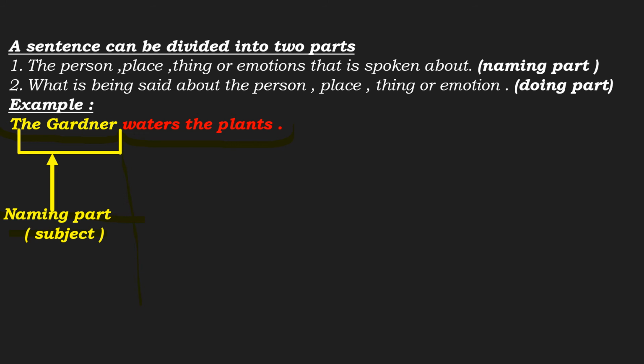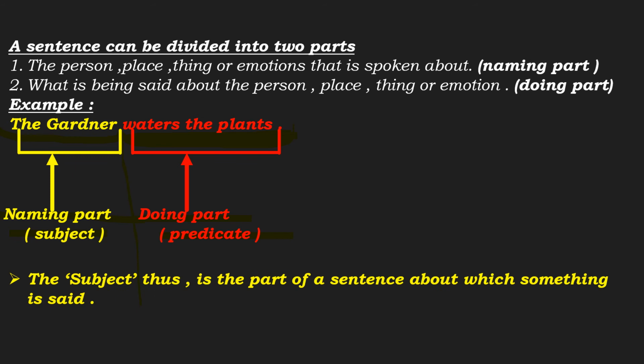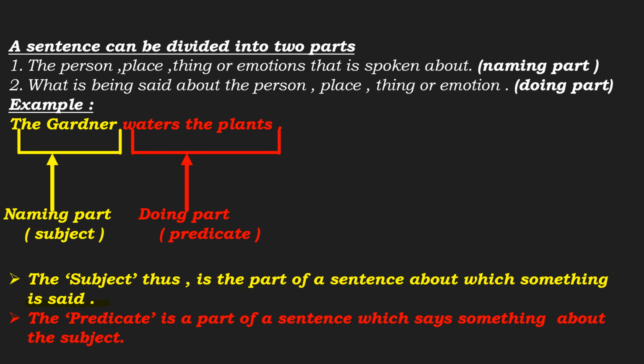And what is the naming part, or the subject, doing? Watering the plant. That is the predicate, the doing part, right? Thus, the subject is the part of a sentence about which something is said, and the predicate is the part of a sentence which says something about the particular subject.